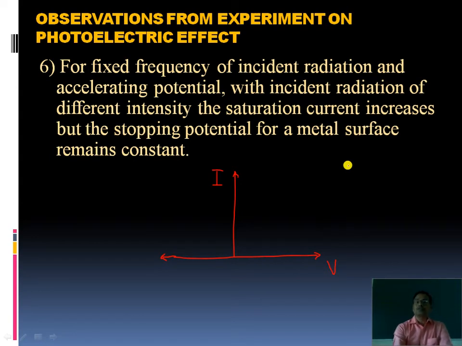If we take the first intensity source, as in the last lecture we discussed about intensity, even for 0 potential difference a small current flows, and if we go on decreasing, we start the graph from this point. The stopping potential remains constant. So this is for the 1st intensity.